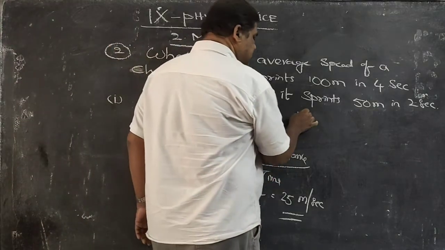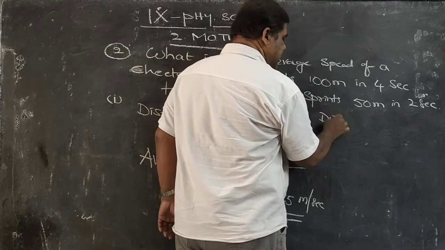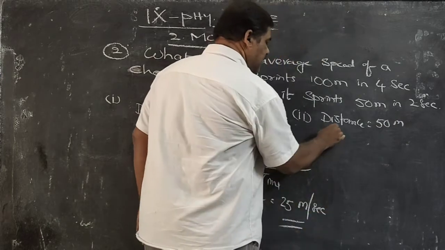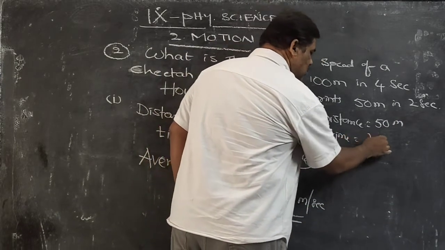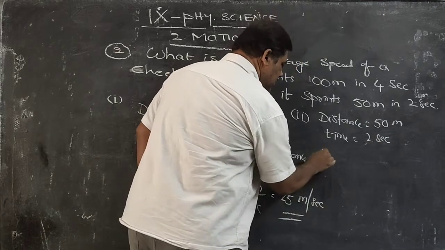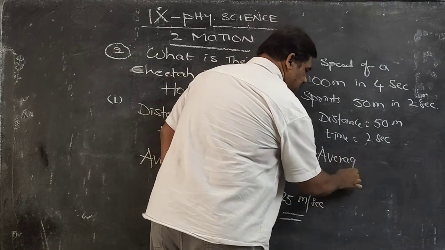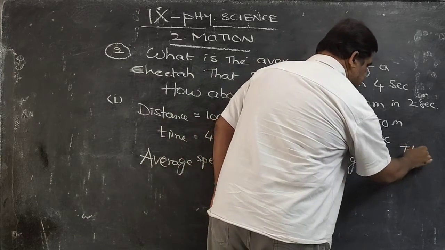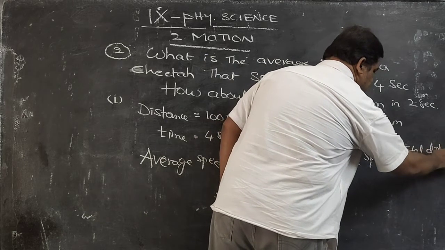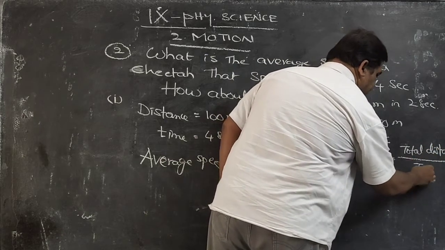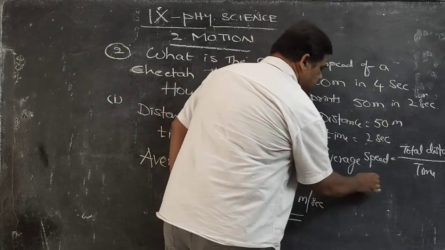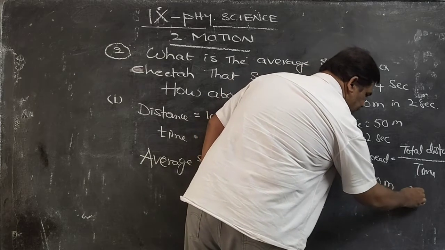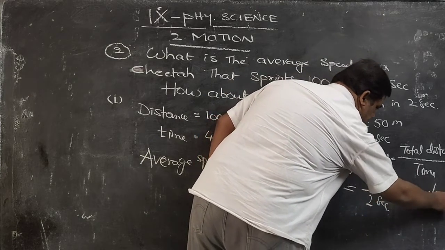Now in the second case, distance traveled is 50 meters. Time in the second case is 2 seconds. Now you have to find the average speed. Average speed is equal to total distance by time. Here total distance is 50 meters, time is 2 seconds. 2 into 25, that is 25 meters per second. This is the average speed.